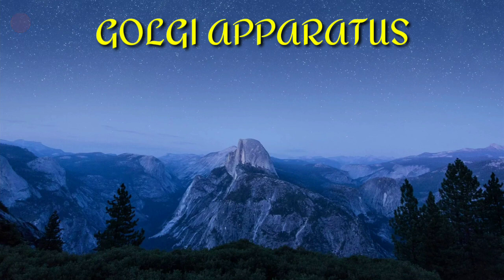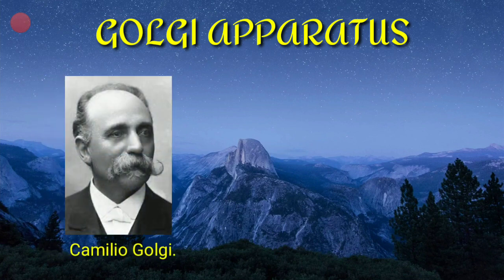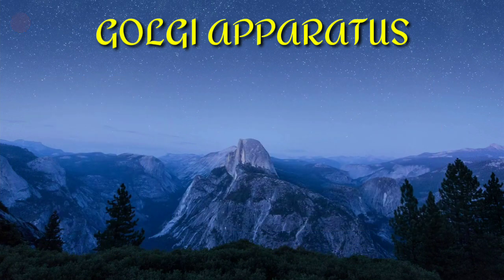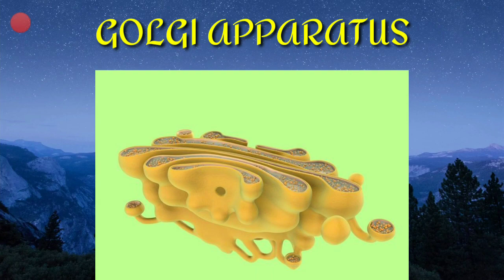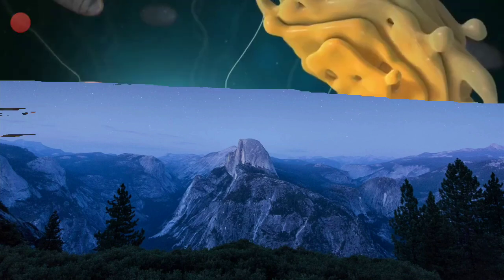Why? Because Golgi is the surname of the scientist named Camillo Golgi. He discovered this cell organelle, and it is named after him. The name is Golgi apparatus, or simply you can say Golgi complex, right? It is actually a disc shaped organelle. Disc means semicircular type structure, and generally it is found in the eukaryotic cells, right?